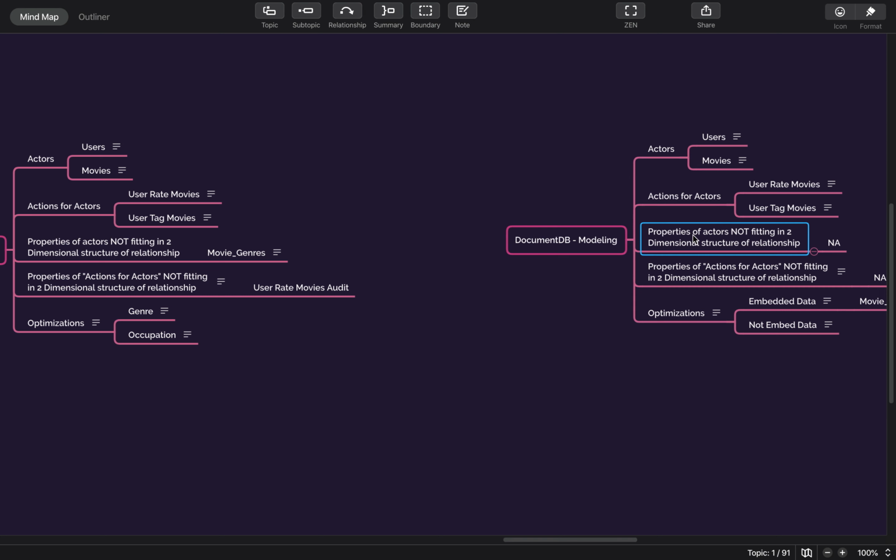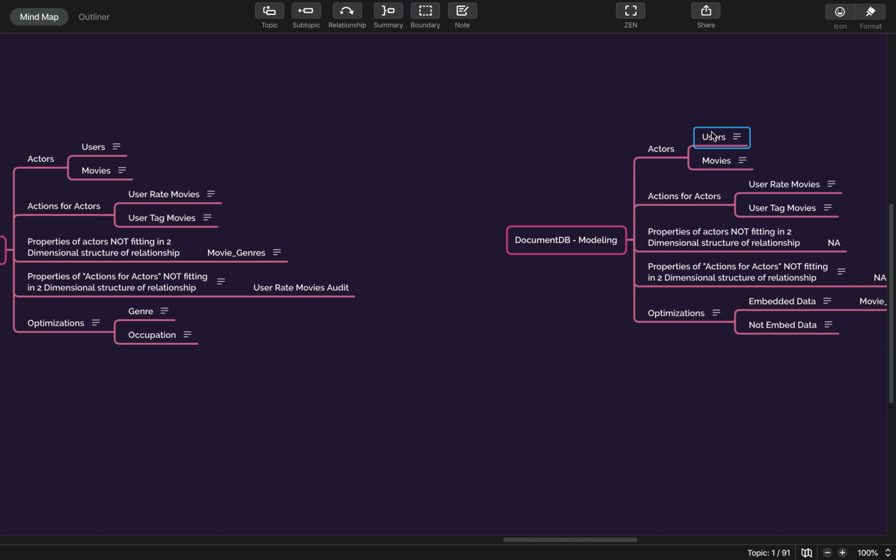But if there is a particular property which is not fitting in multi-dimension, one of the things that we discussed here was, if the property of actors is not fitting in the two-dimensional structure of relationship, then we should create another table for that. So this is not applicable, because now it is related to only one specific actor, for example address for a user, mobile number for a user.